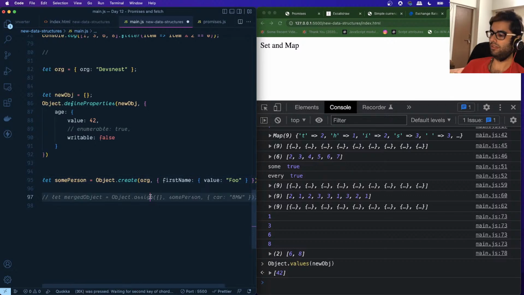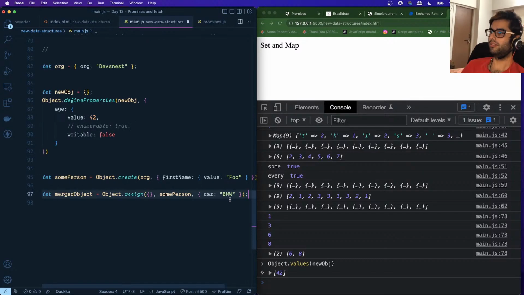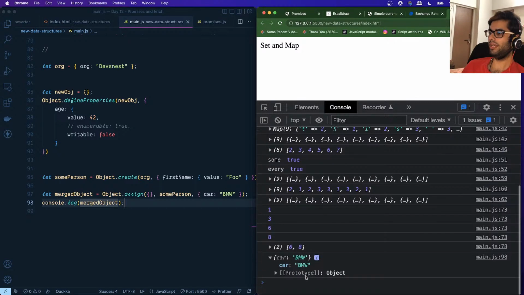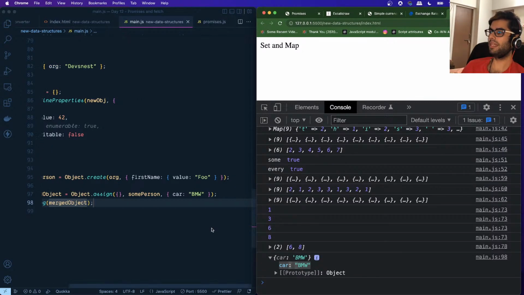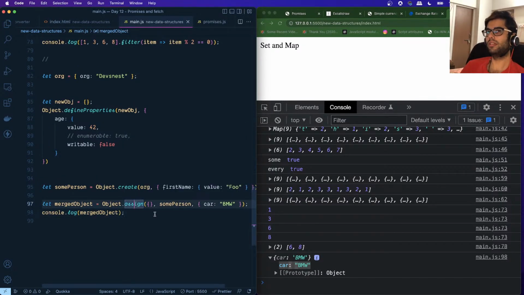When we were trying to merge it with this object, let's log this merged object in the console. We were only seeing BMW. That's because Object.assign only merges the enumerable properties of an object. If you notice over here, some person was created based on an org.